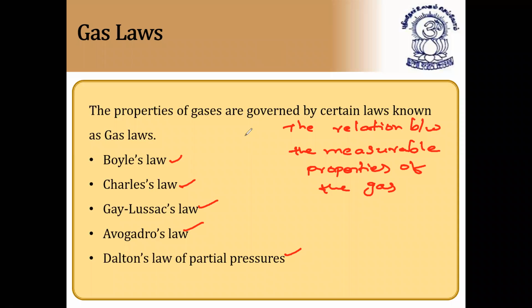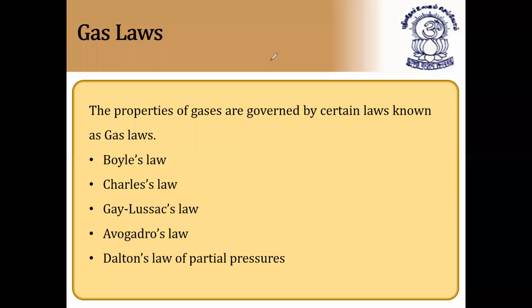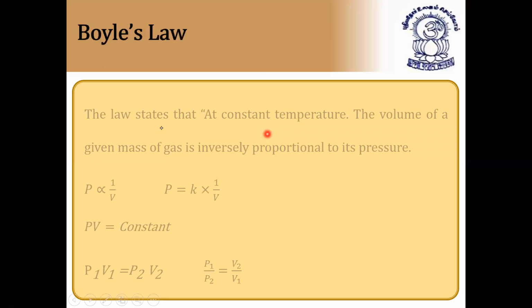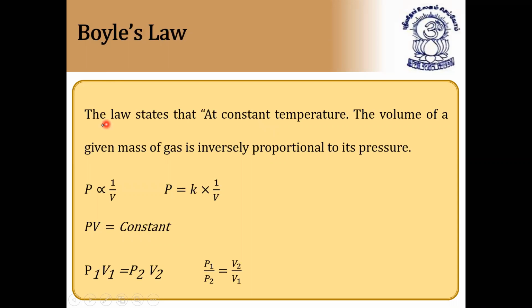So first coming to Boyle's law. What is Boyle's law? This law states that at constant temperature, the volume of a given mass of a gas is inversely proportional to its pressure. Here the conditions are important, graphs are important. Means as the volume increases, pressure decreases. So P is directly proportional to 1 by V, or P is equal to K into 1 by V, where K is a constant. For removing proportionality, we have to use a constant.